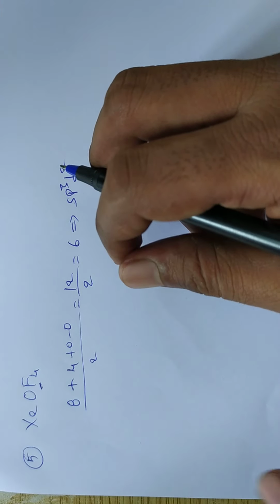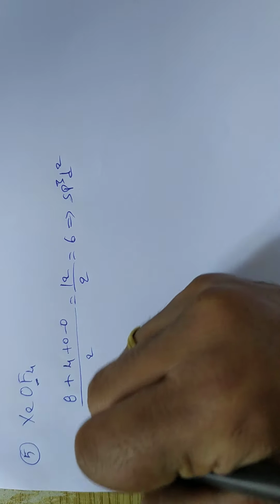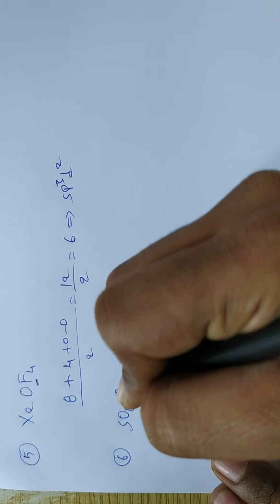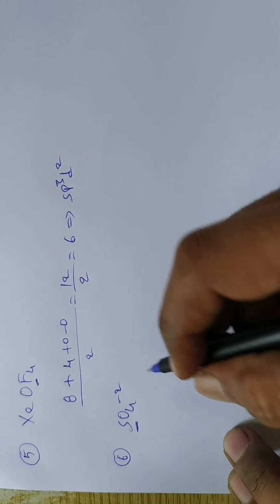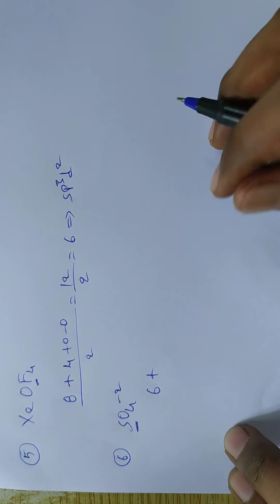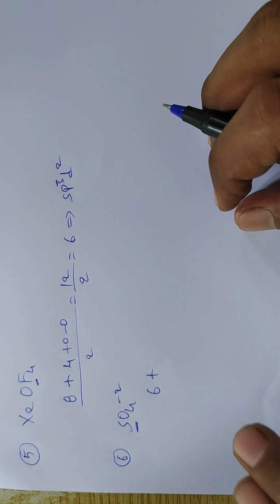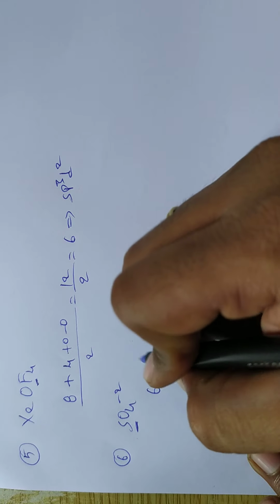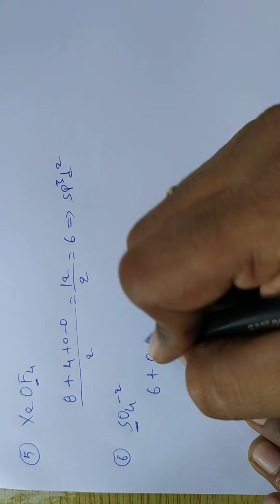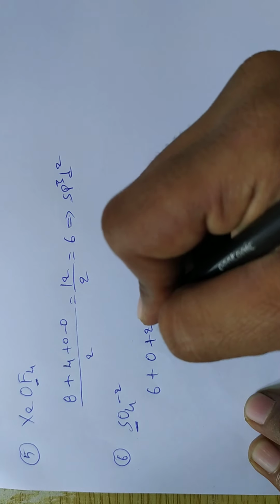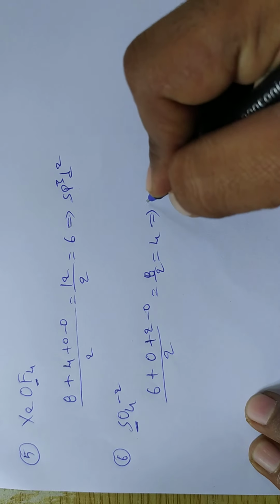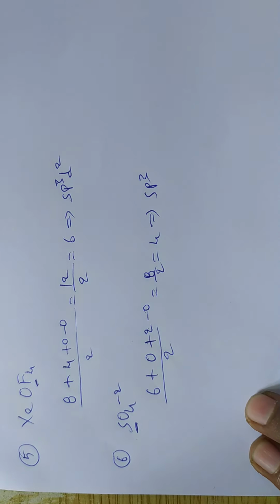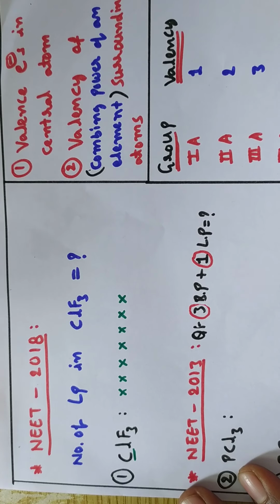Another example I will discuss finally is SO4 minus 2. Here the central atom is sulfur. The sulfur group number is 6. So we should compulsorily learn the group numbers. There is an absence of monovalent atoms, but an anion is there, which is 2. Cations are 0. Then by 2, 8 by 2, that is 4. Then the hybridization is sp3.